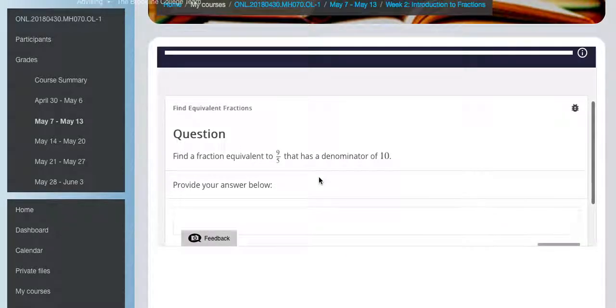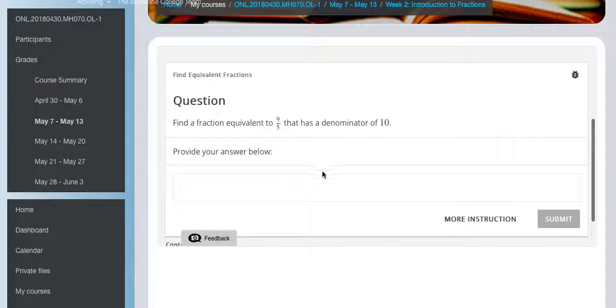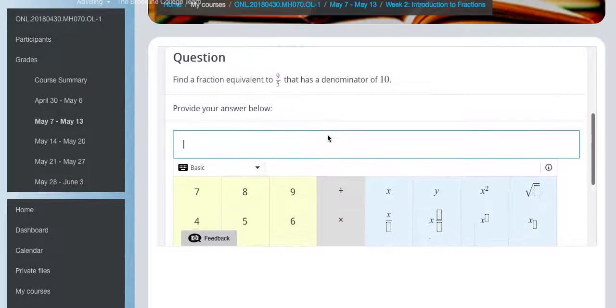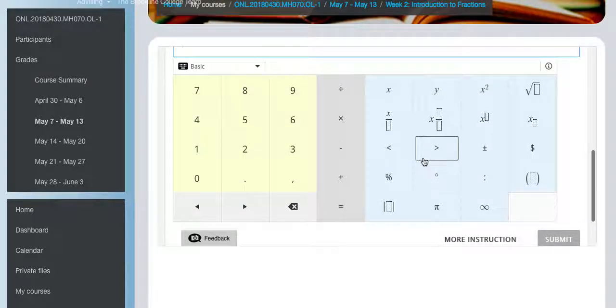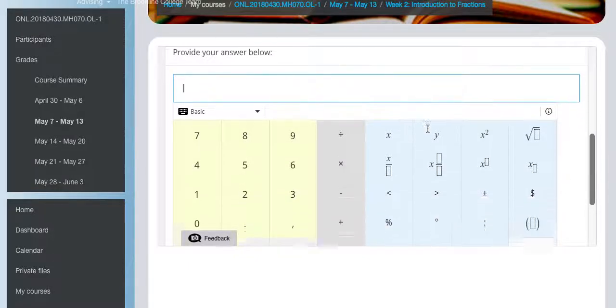But once you're in here, just how this works. So this is the assignment that's related to Introduction to Fractions. We go through, these are questions related to fractions, you'll click right here. It's kind of neat. Once you click in that, it opens up this little keypad below. So if you need to type in something like an exponent, which we won't be doing a whole lot of yet, but something down the road. If you're doing fractions, you can click on that. It just gives you this keypad there. So you don't have to worry about how do you type that in using your keyboard, okay?